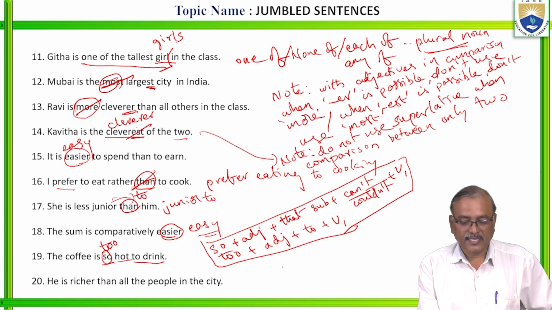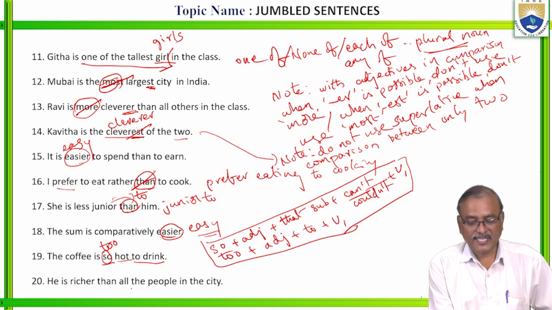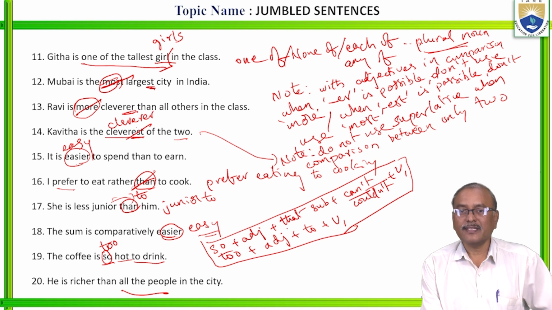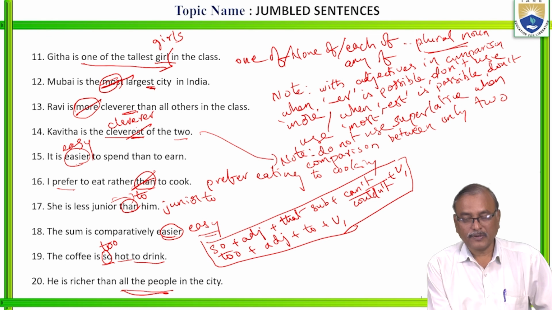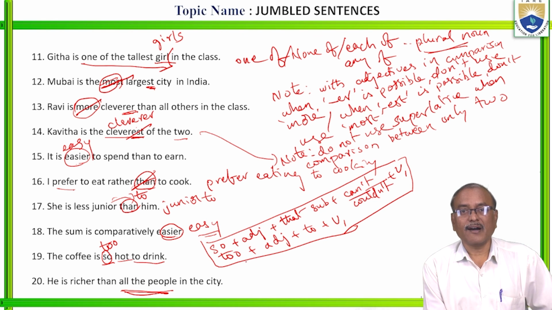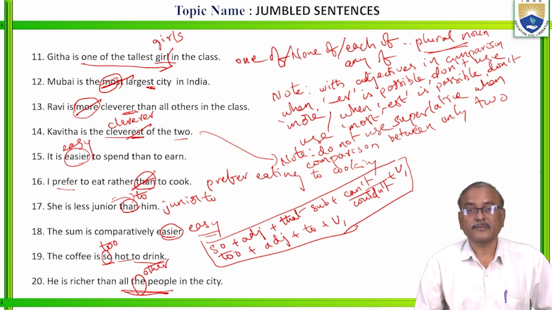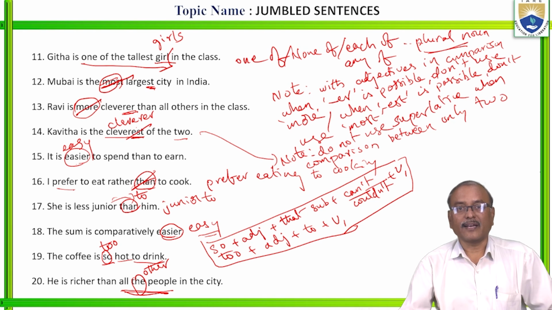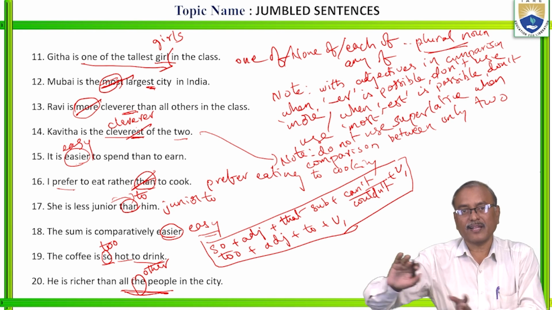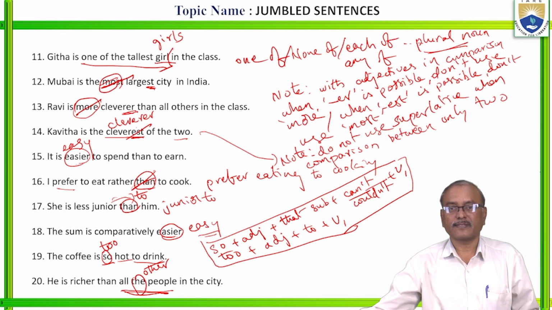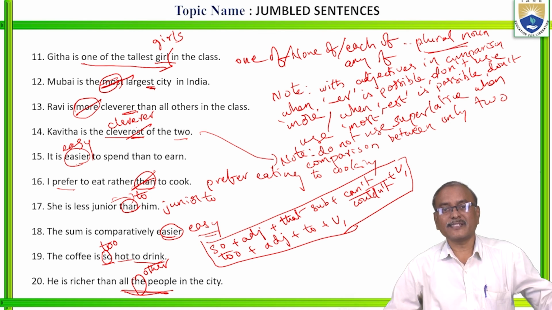Next. He is richer than all the people in the city. When we say all the people, okay, in all, he is also one, no? He is also, in all the people, he also comes, no? So don't say all the people. He is richer than all other people. All other people. Just leave. He is one side, all other one side. Then the comparison is made between this person and all other persons. Is it clear? All other persons. Don't say all persons. If you say all persons, he also is part of all.